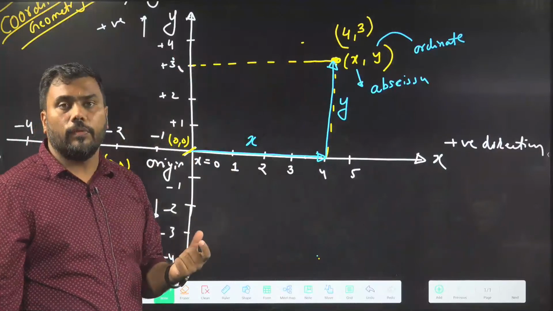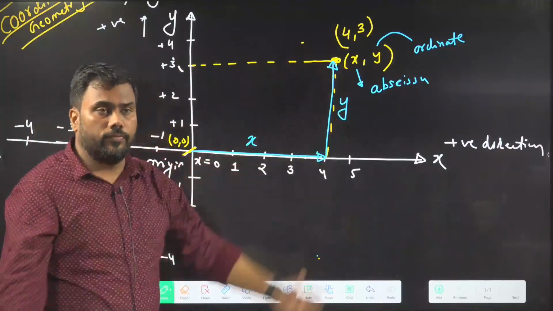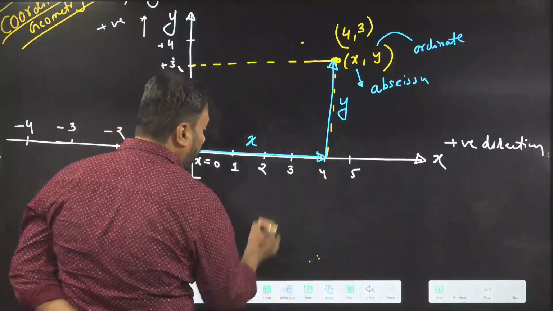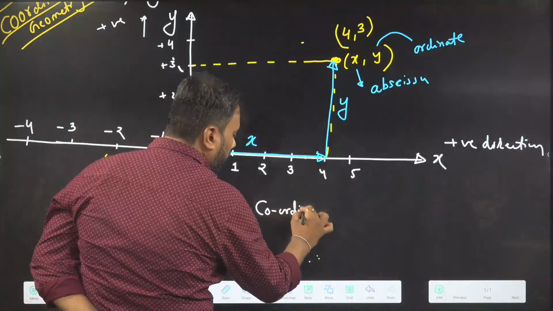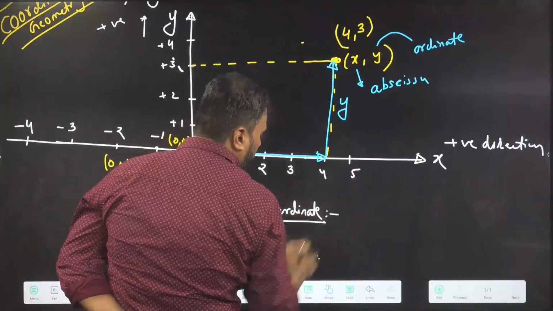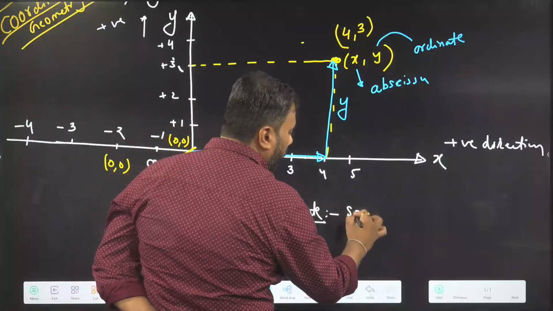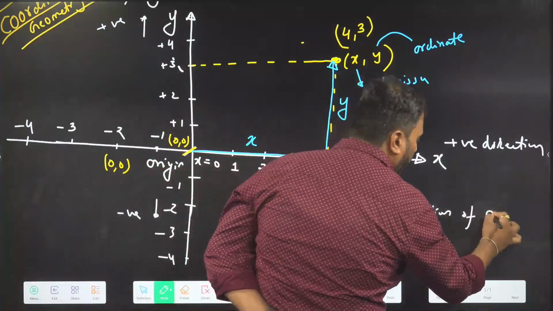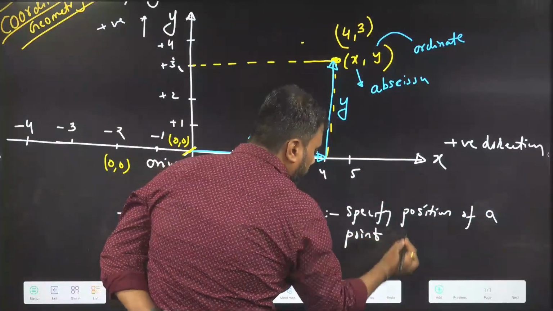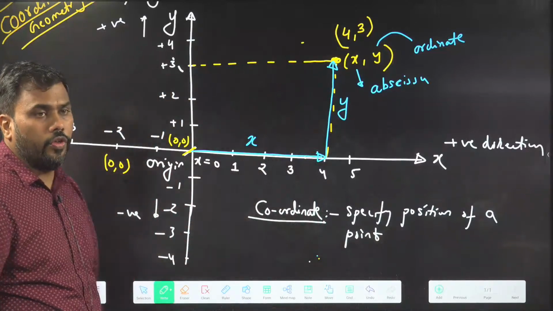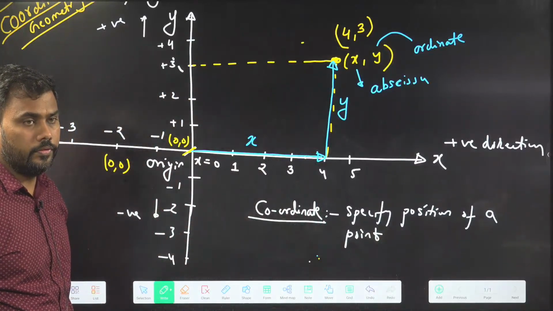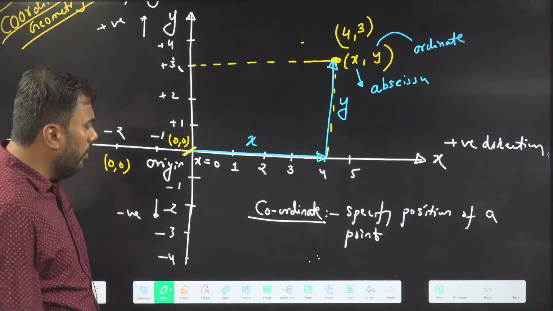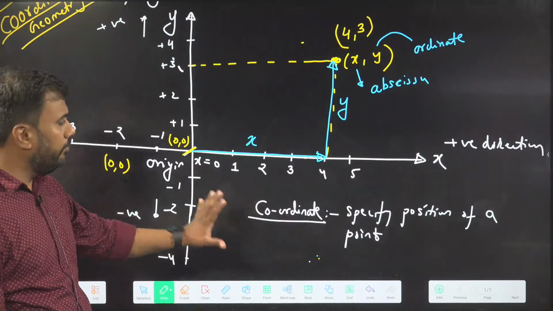So what are coordinates of a point? They specify position. We can now write down the coordinate of a point. What do we mean by coordinate of a point? Coordinates specify the position of a point. Please try to focus on what we are learning. We are just learning very basic things.